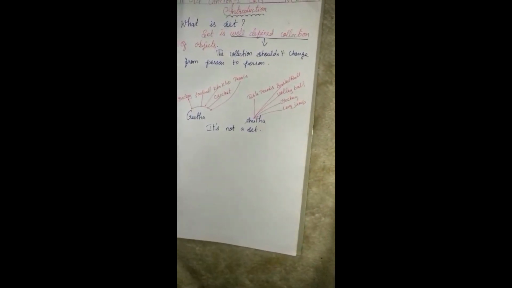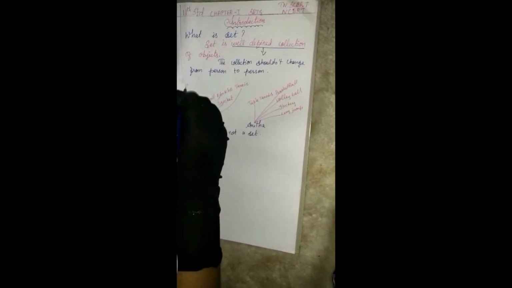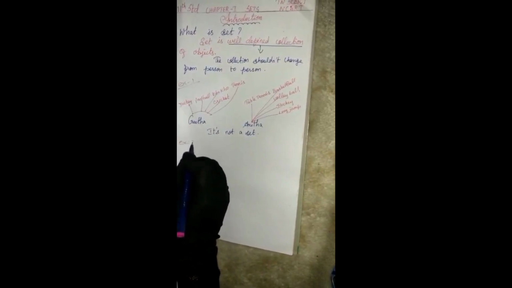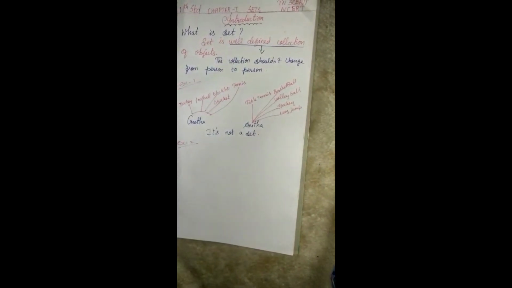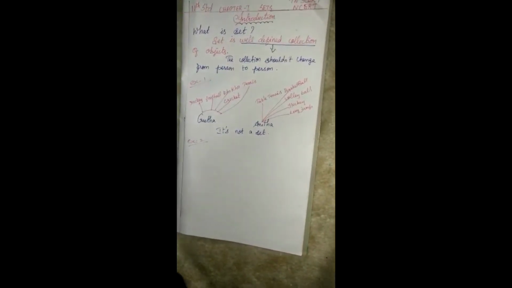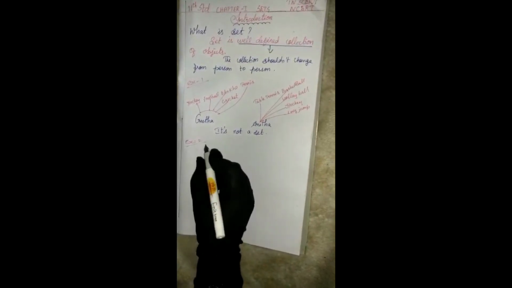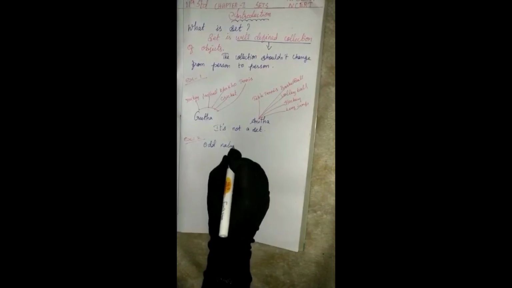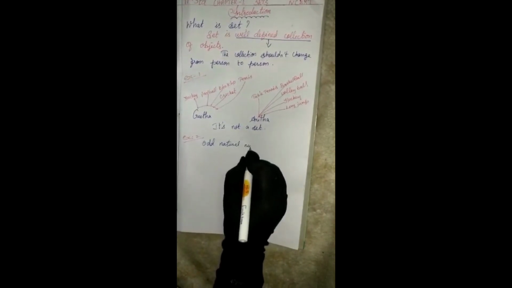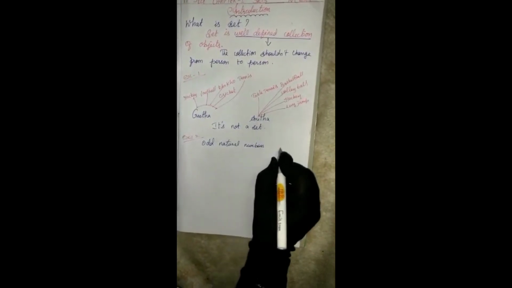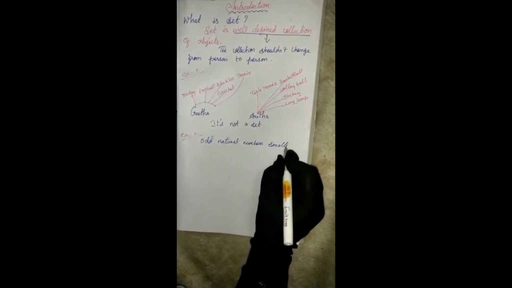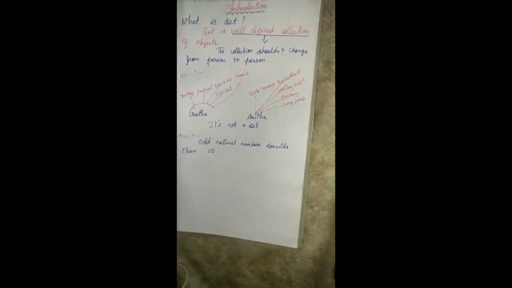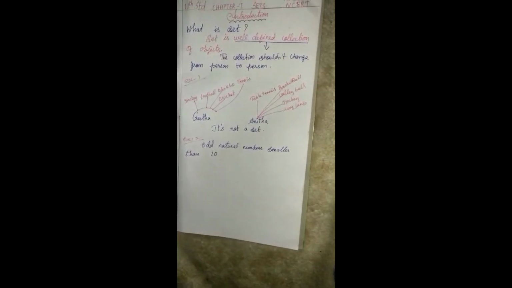Now I'll tell you one more example. This I'm going to keep as example 1, and another example, example 2, is odd natural numbers smaller than 10.